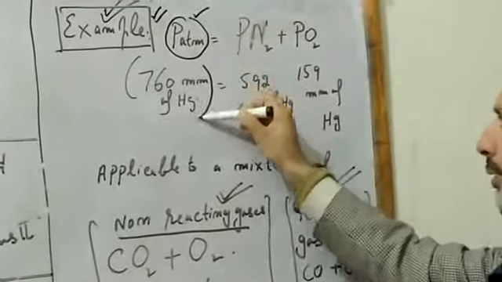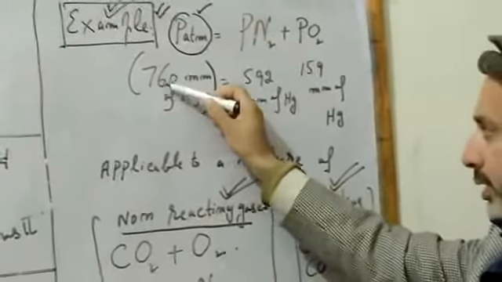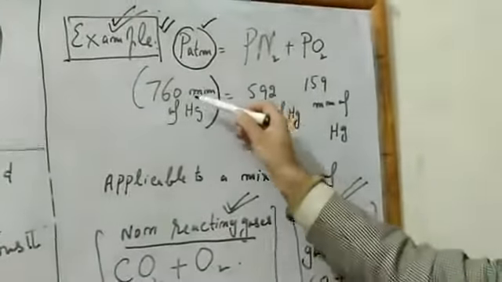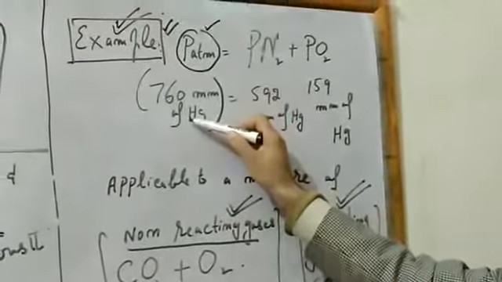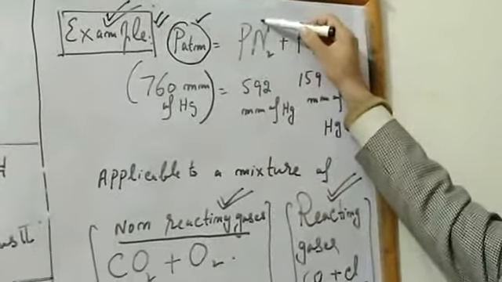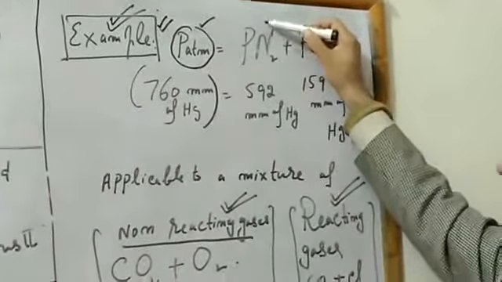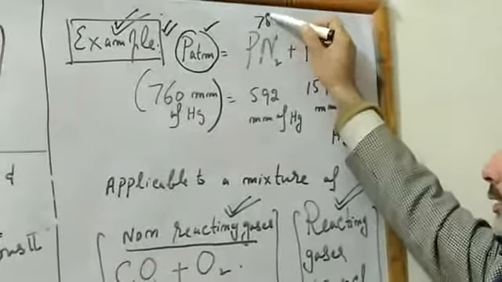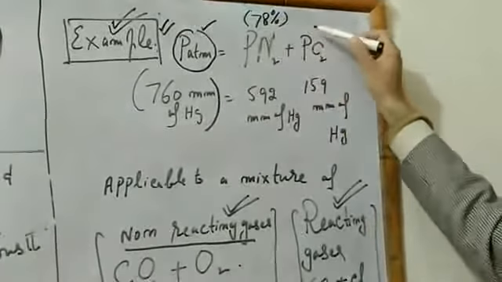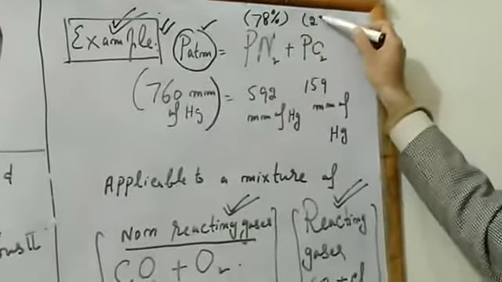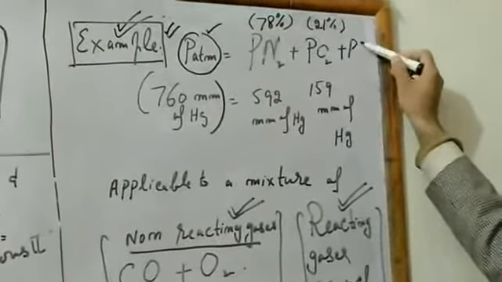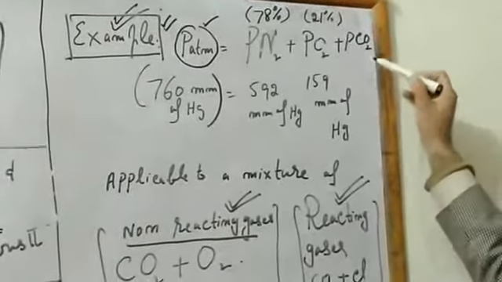The total pressure of the atmosphere is equal to 760 mmHg. Now, if we look at the composition of the atmosphere, then the highest percentage is that of nitrogen, which is almost 78%. And this one is 21%, and the rest is carbon dioxide and other trace gases.